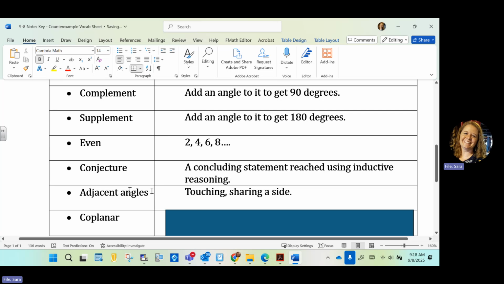All right, back to adjacent. Adjacent angles are angles that are next to each other. They share a side. The side of one angle is also the side of another. They're neighbors. Adjacent means next to.